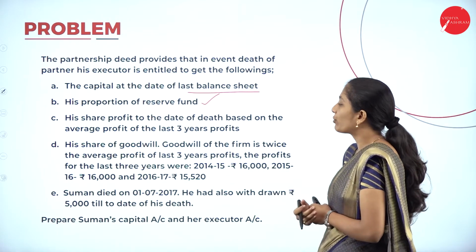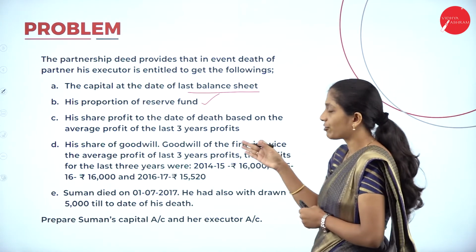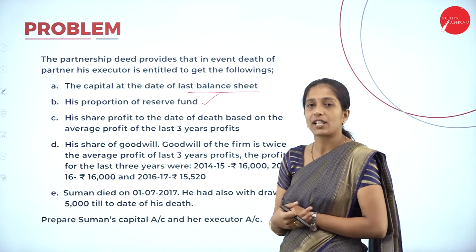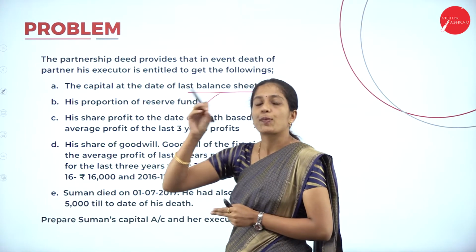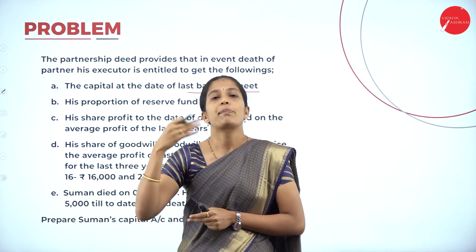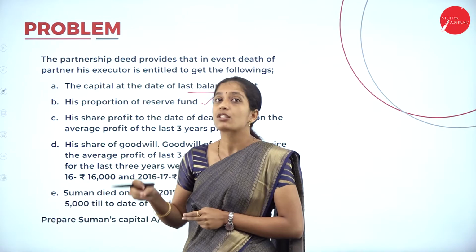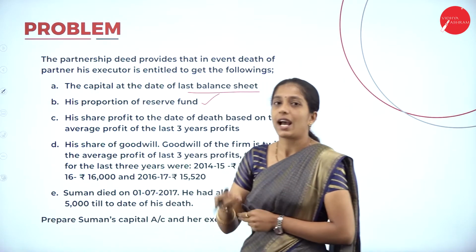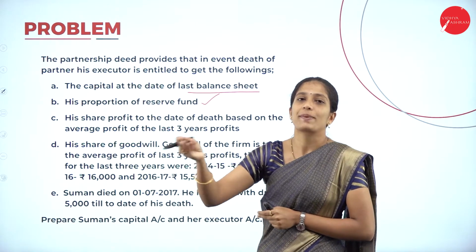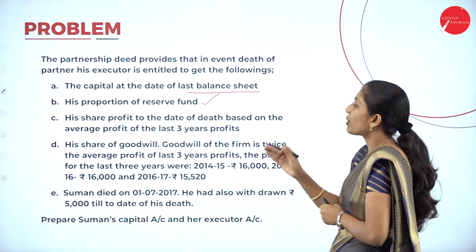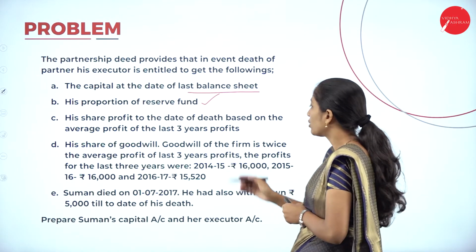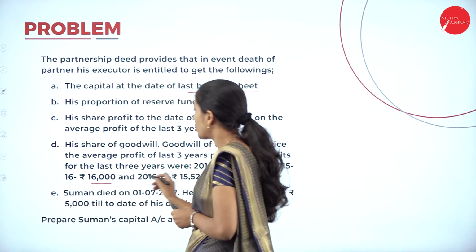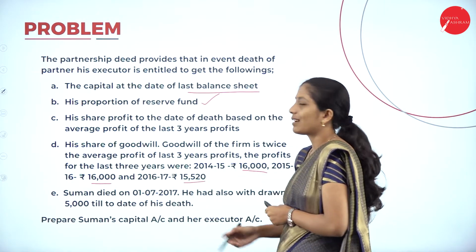Next, his share of goodwill. Here they have told that goodwill also has to be given. Goodwill of the firm is twice the average profit. So profit is calculated based on average profit, whereas how is goodwill calculated? Twice the average profit, and his share has to be given to the deceased partner. The profits of the last 3 years were: 2014-15, 16,000; 2015-16, 16,000; and 2016-17, 15,520.